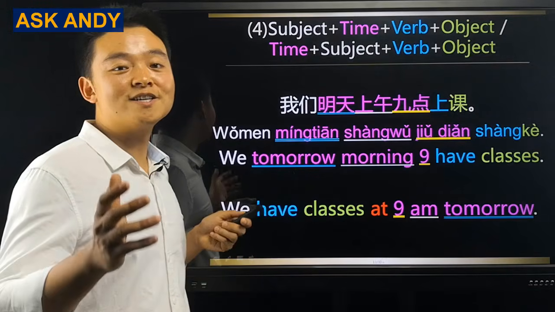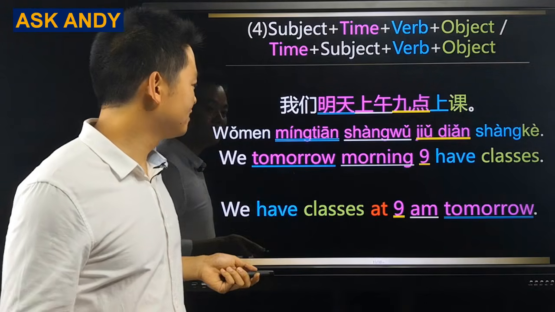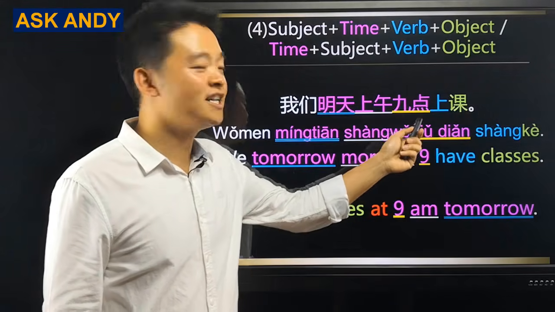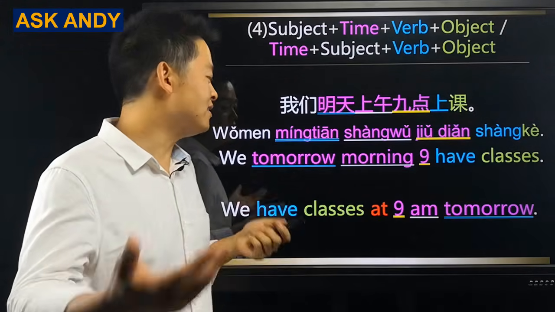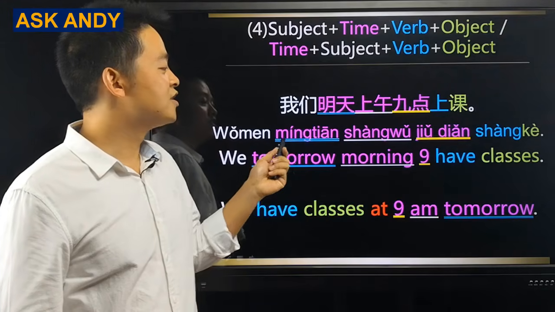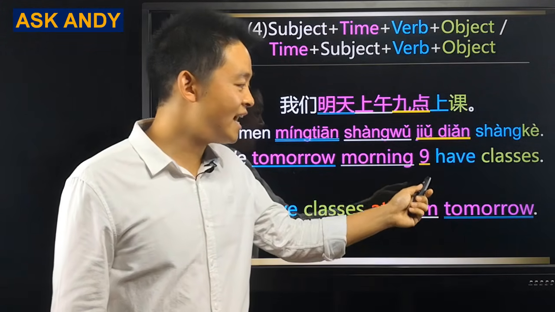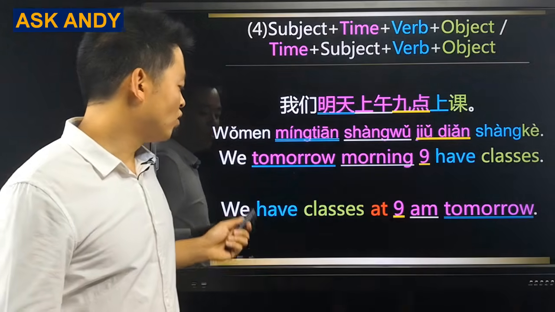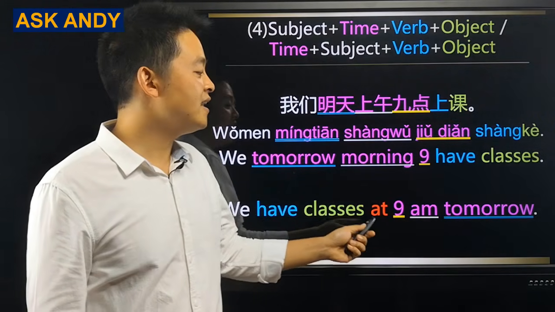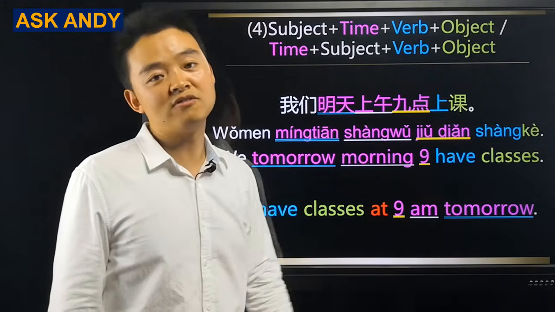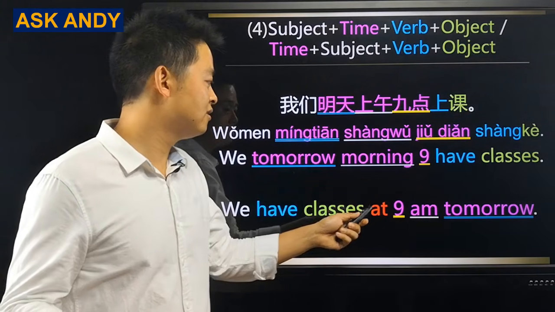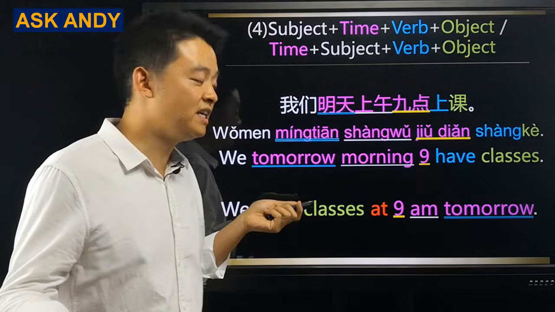Wow, this one has a long time phrase. Let's see. 我们明天上午9点上课. Literally, it means we tomorrow morning 9 have classes. In English, it is we have classes at 9 a.m. tomorrow. And you can see the difference here. In English, we have at, but we don't have that part in Chinese.